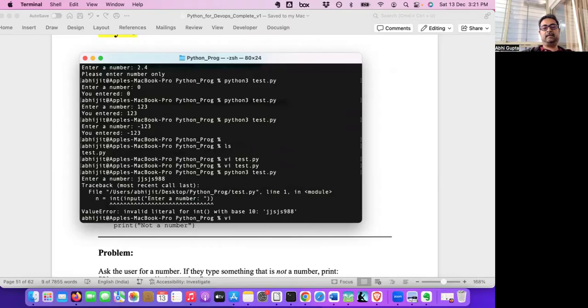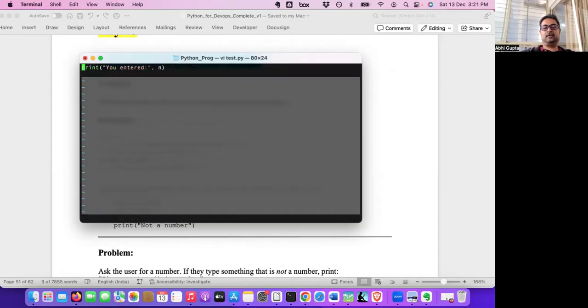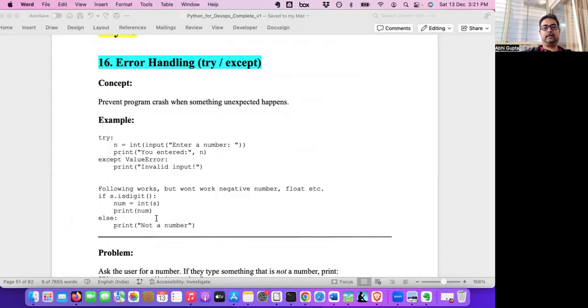And an integer can be anything, positive, negative, anything. So I can use isdigit also instead of try except. But what is the problem, I will discuss.